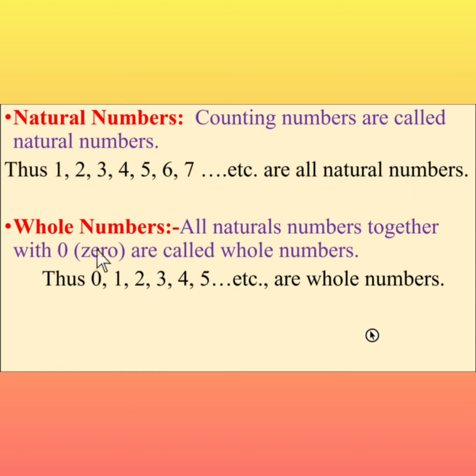And whole numbers, what are the whole numbers? All the natural numbers together with 0 are called the whole numbers. So 0, 1, 2, 3, 4, 5 and so on are the whole numbers. In the whole numbers you can see there is no predecessor for 0, and also when we subtract a greater number from a smaller number we do not get a whole number. When we do 1 minus 2, we do not get a whole number.